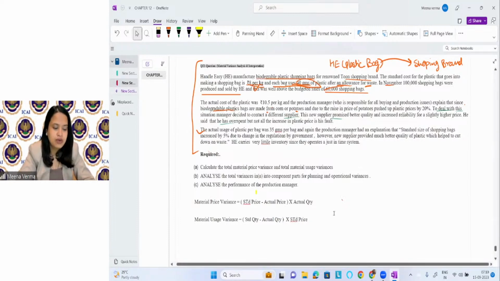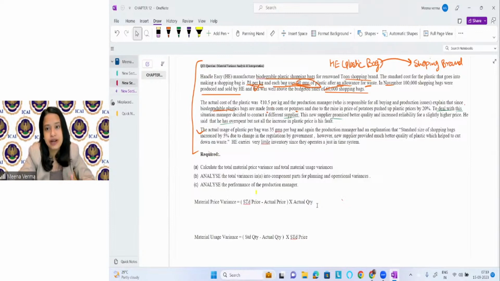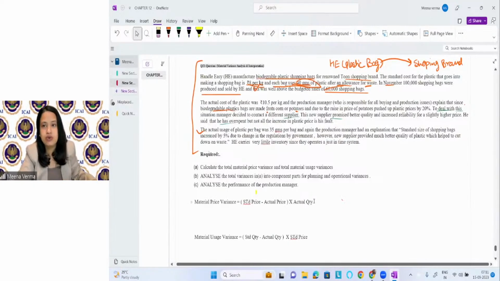All right. Now, what do we have to do? We have to put the values here. We have to find the answer first, because in the question they're asking you to calculate the total material price variance and calculate the total quantity variance. So what do you need here now to calculate it? You need to know the standard price, the actual price, and the actual quantity of raw material for actual output.